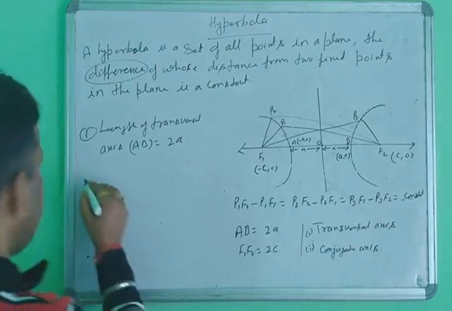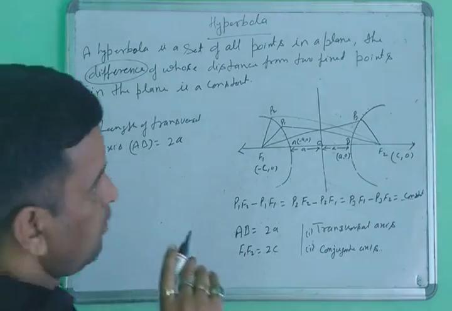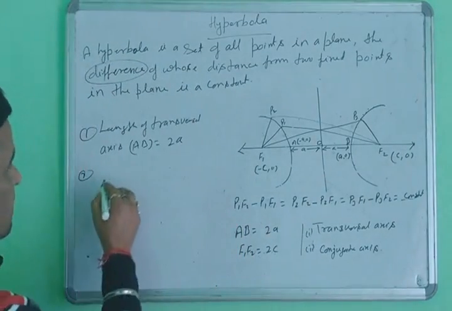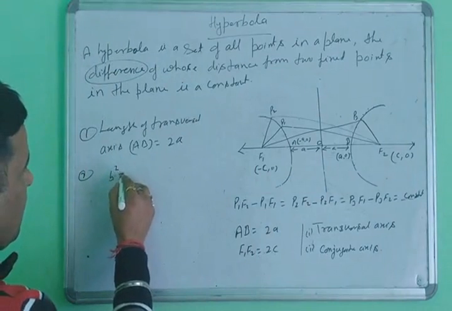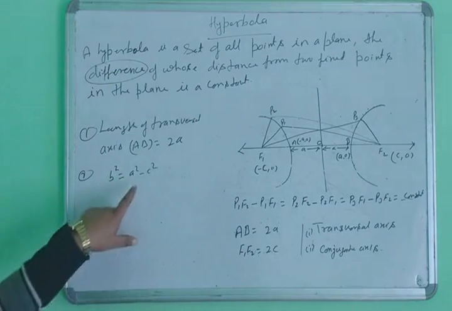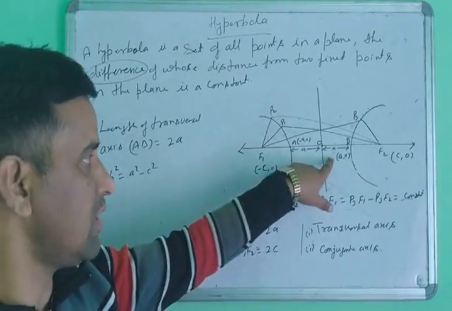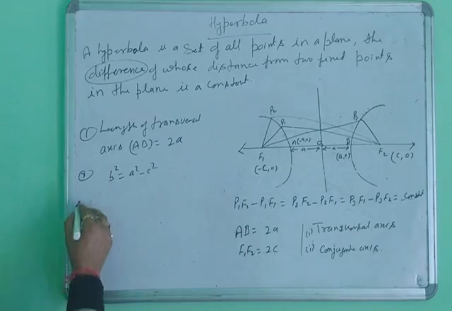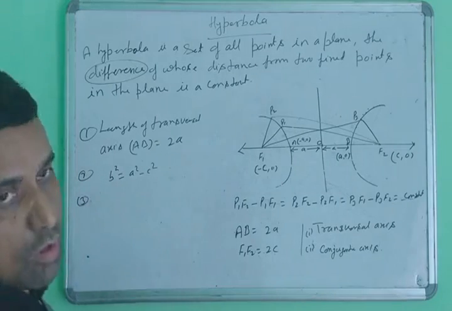How do we find the length of this? It is the same thing here: b square equals c square minus a square, the same identity. And third, what is the equation of the hyperbola?